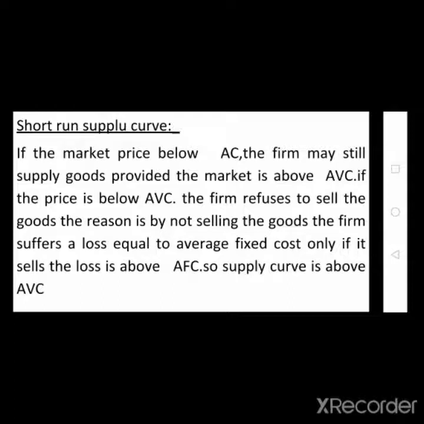So the firm suffers a loss equal to average fixed cost only. If it sells the goods below average variable cost, the loss is above average fixed cost. So the supply curve is above average variable cost. That is the market condition in the short run.